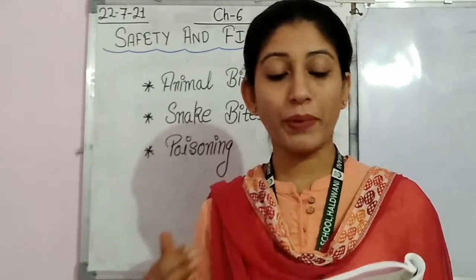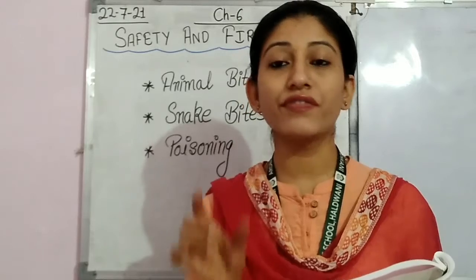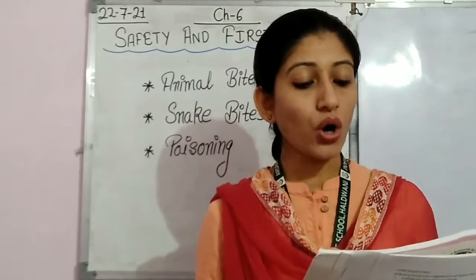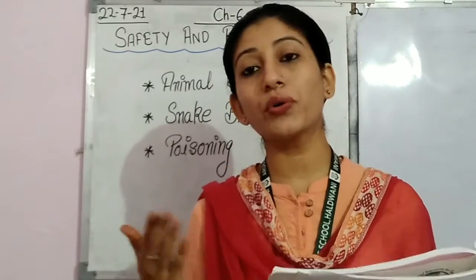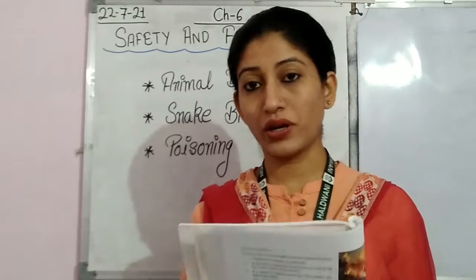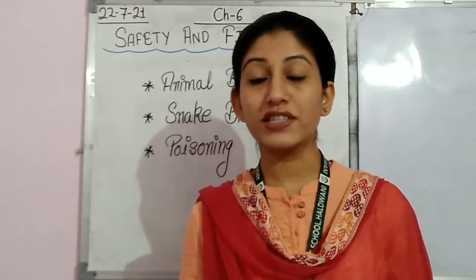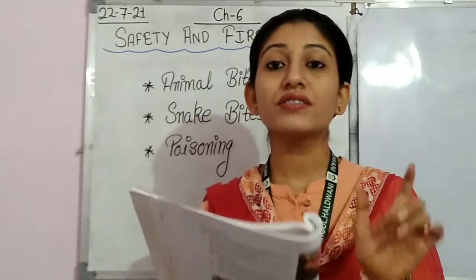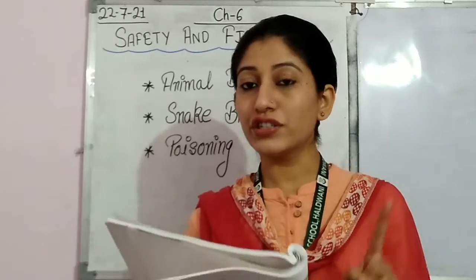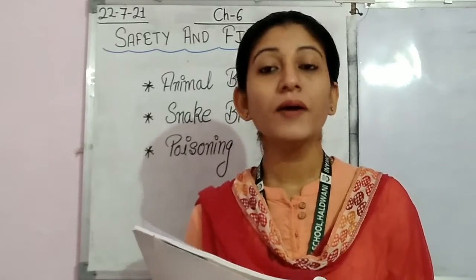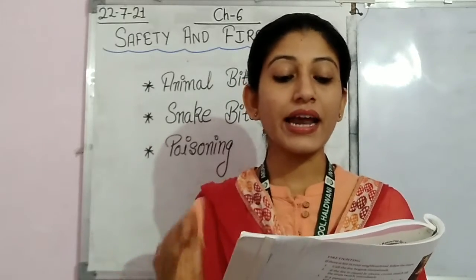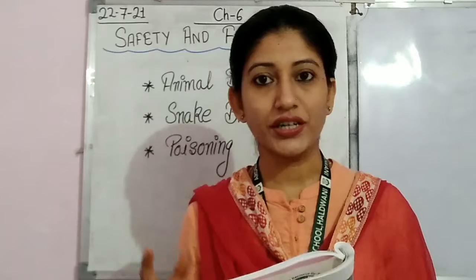Wash the wound with soap and water to remove germs because the virus causing rabies is carried in the saliva of the infected animal. Cats, dogs, bats, wolves are known to carry the rabies virus. These are such animals in whose saliva the virus called rabies is present. So first of all you have to wash that wound area with soap and water to remove the germs. The second thing is to apply an antiseptic to prevent infection.